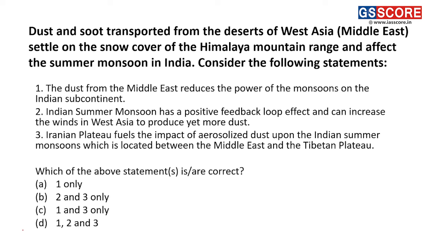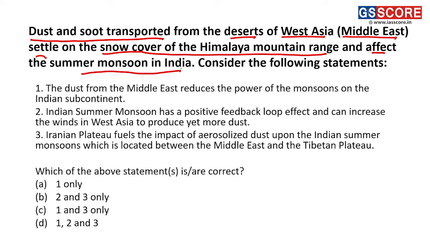Okay, so next question we have here, dust and soot transported from the deserts of West Asia, that is Middle East, settle on the snow cover of the Himalayan mountain ranges and affect the summer monsoon in India. Okay, so we can see there is a scenario being made where the dust and soot are being transported from the deserts of Western Asia through the westerly winds.